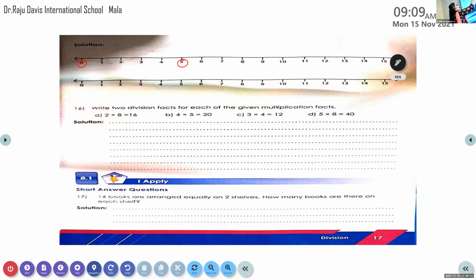Then 1, 2, 3, 4, 5. Every fifth number is to be circled, and from 0 to 5 give a first jump and 5 to 10 second jump. So 2 times 5. Then for the division fact, take the previous page once again.